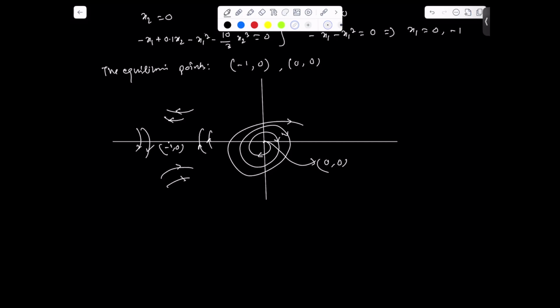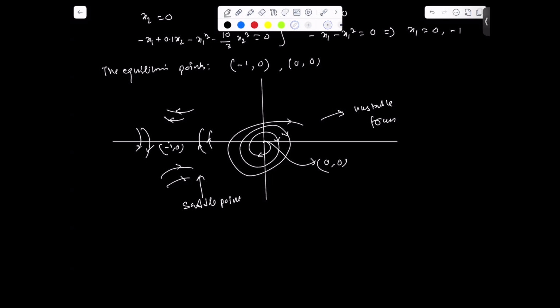And this we can say is the unstable focus, because it's diverging from the equilibrium point, and this is the saddle point.